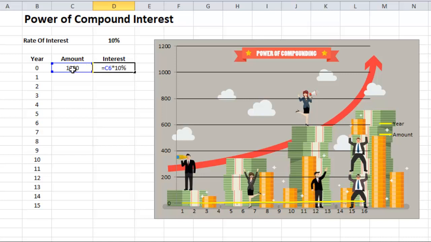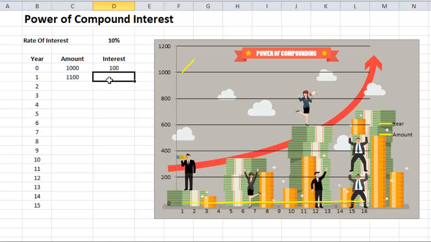I have written the formula, principal amount multiplied by 10% interest. So we will get 100 rupees at the end of the year, and at the starting of the second year, or at the end of the first year, our money will grow as principal amount plus interest. This is the amount after 1 year. So after 1 year we will get 1100 rupees.